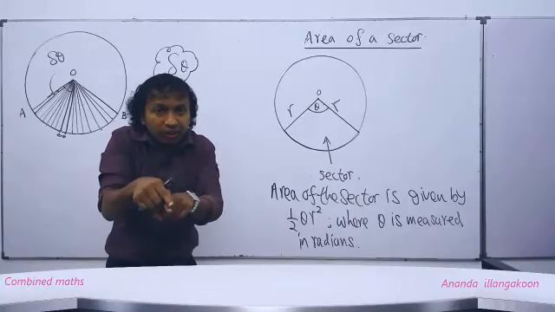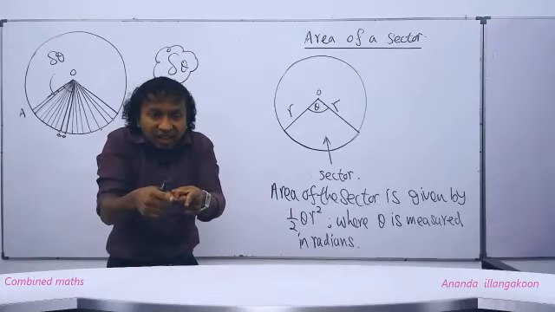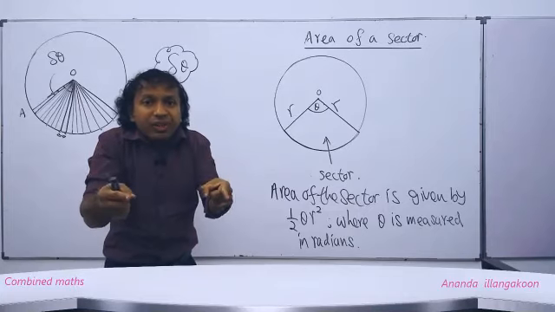Understand? The 2 points where the 2 radii meet the arc are very close, so that next moment they overlap each other.